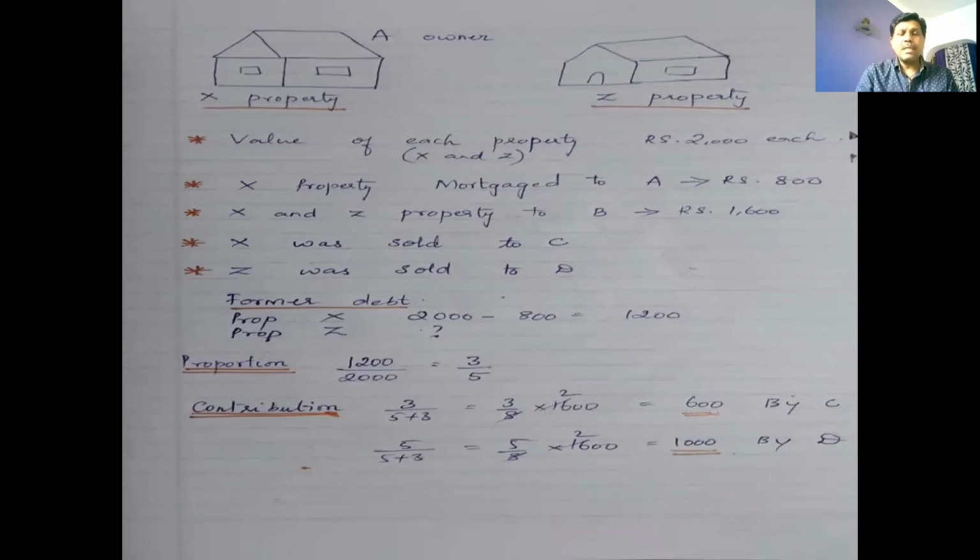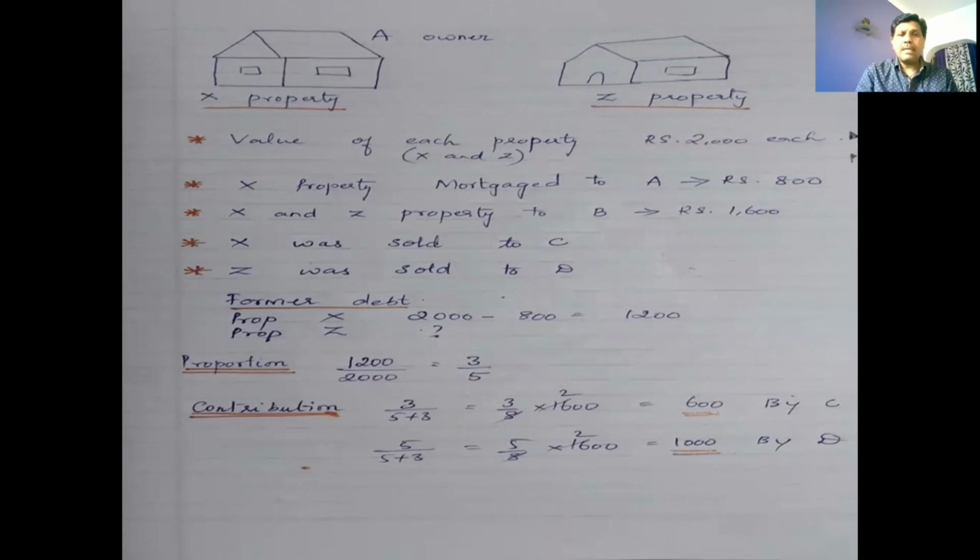Now you have to clear the former debt. The first debt has to be cleared from the former property, that is X. So X property will be cleared from 2000 minus the first loan, that is 800 rupees. You get 1200. And now the second debt is there regarding X and Z property.